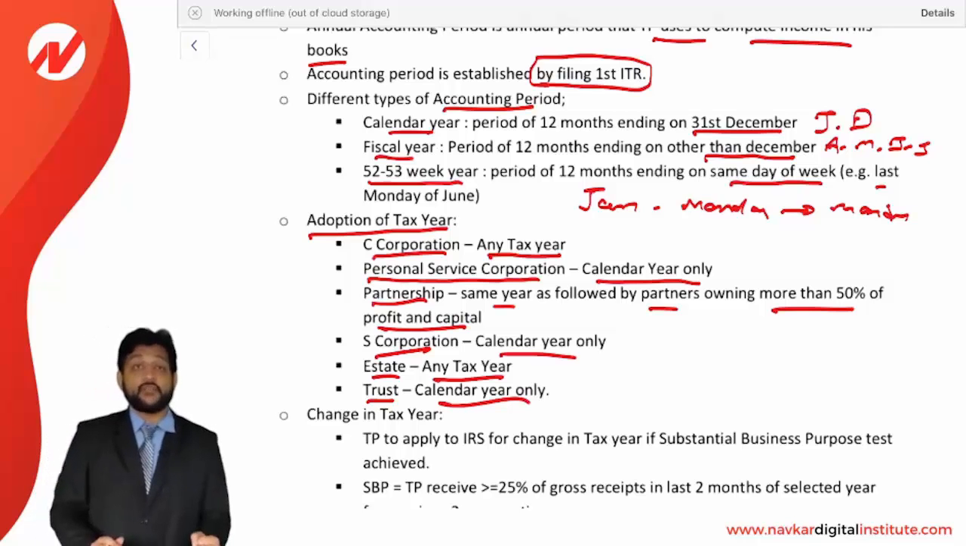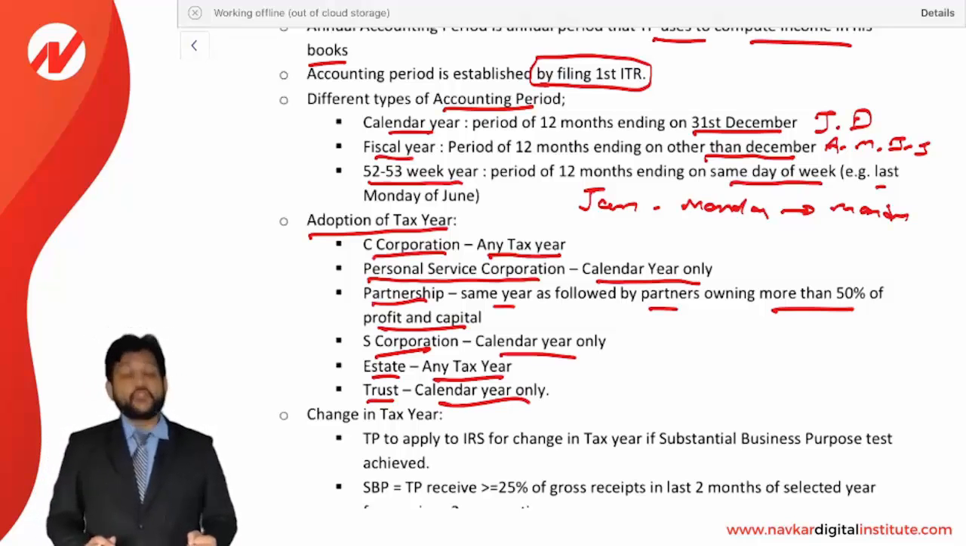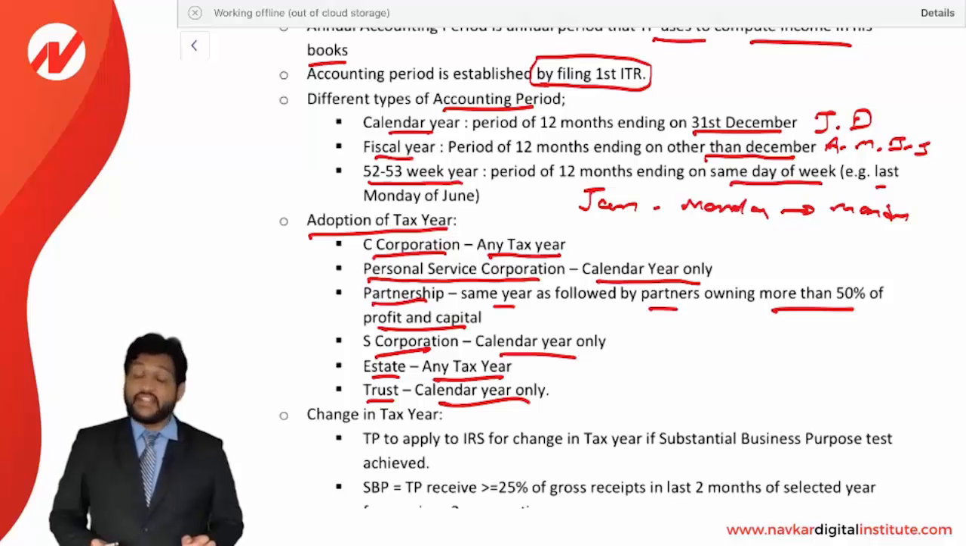So you need to remember the different years to be followed by different entities. C Corporation can follow any year. Personal Service Corporation, calendar year only. Partnership, year followed by partners. S Corporation, calendar year only. Estate, any tax year. And trust can follow calendar year only.